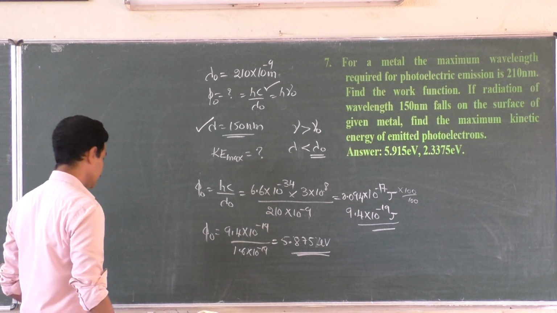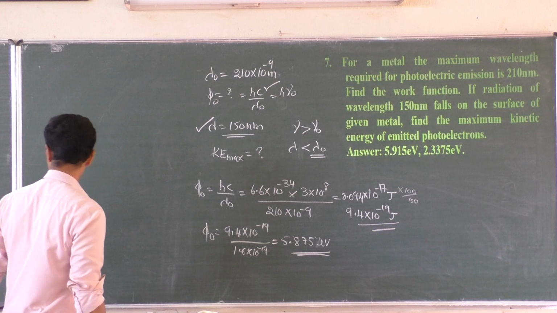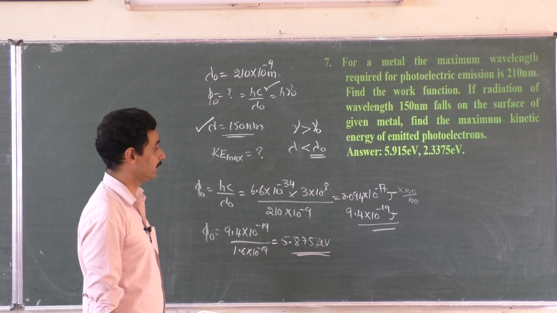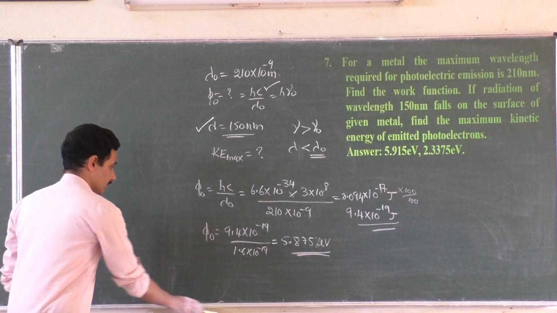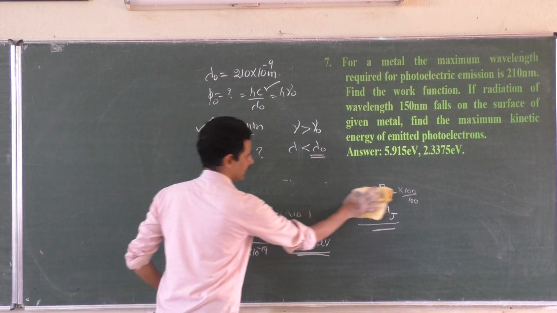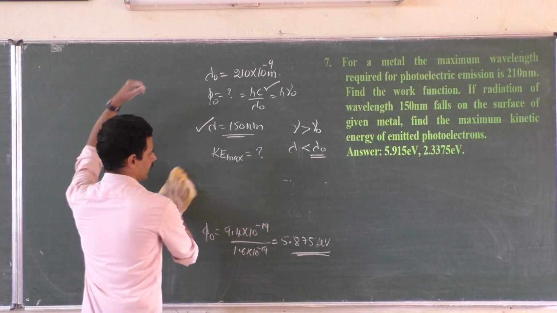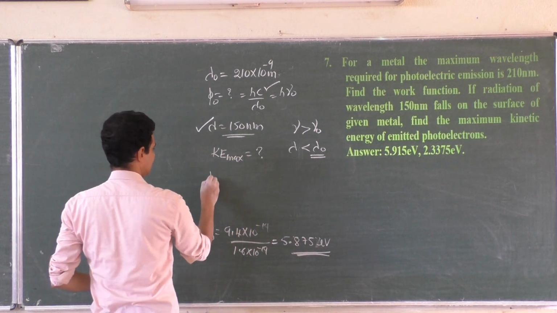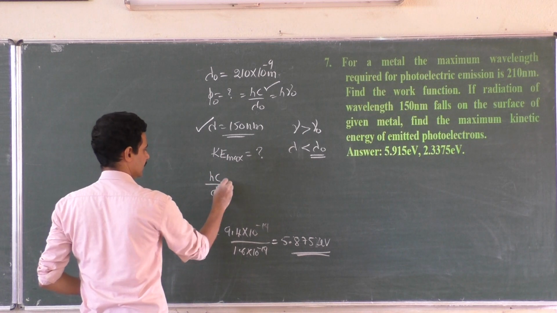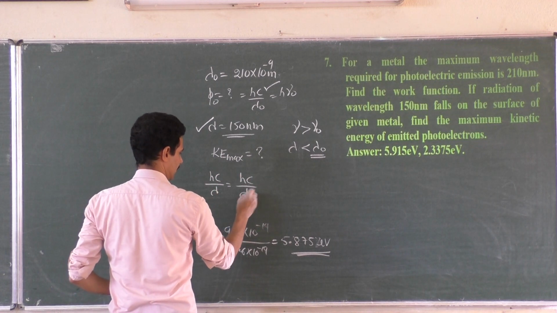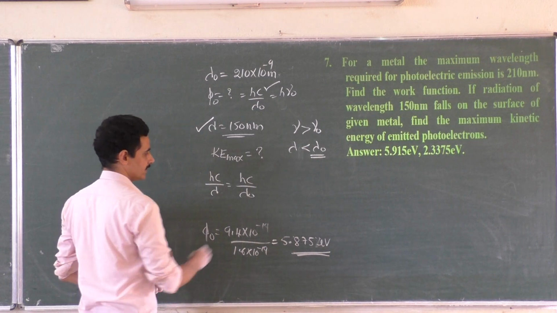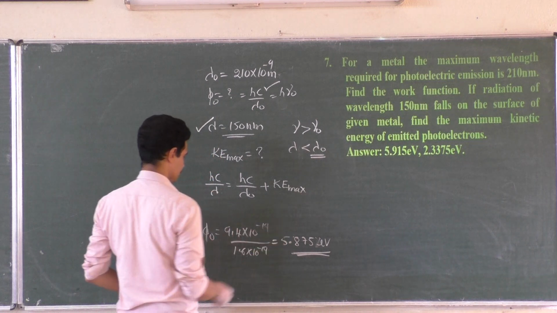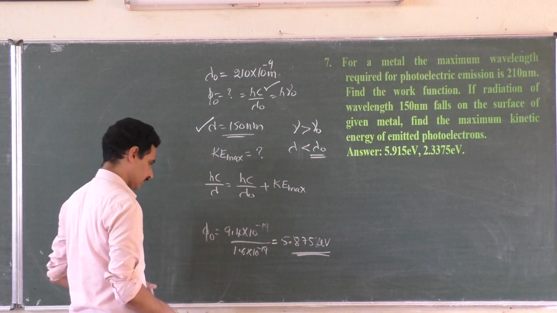So then next part, what is the next part? Find the maximum kinetic energy of emitted electrons. So shall I rub this? Now this is not needed. This part is needed. What is the maximum kinetic energy of emitted electrons? hc by lambda incident is equal to hc by lambda naught, ready with us, plus maximum kinetic energy of photoelectrons. hc by lambda, that you have to calculate.